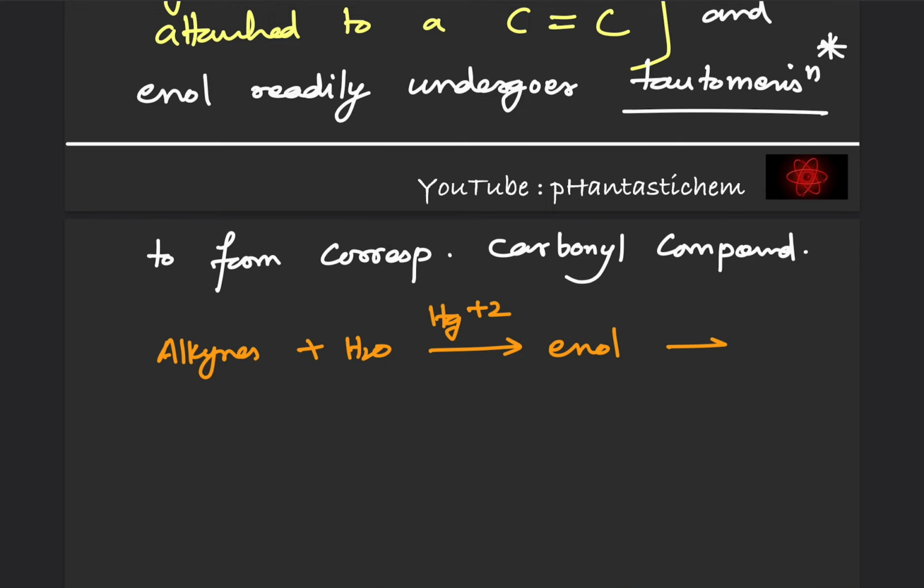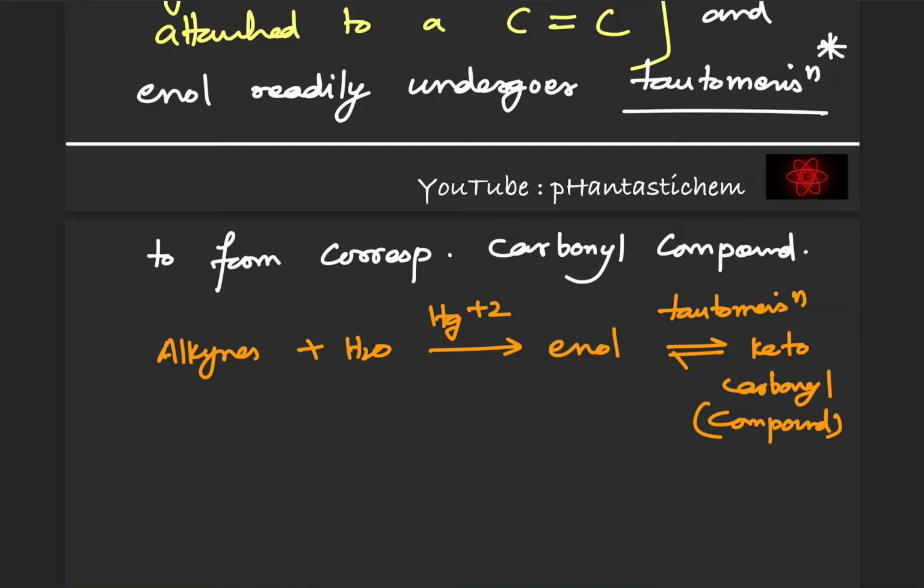That enol will undergo tautomerization to give us the keto form, or you can say we'll have the carbonyl compounds as our final answer. So it can be a ketone, it can be an aldehyde, depends.